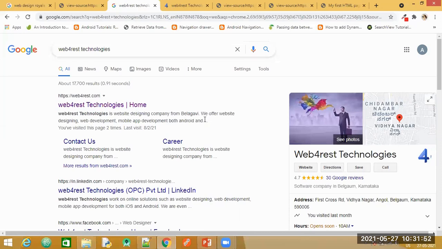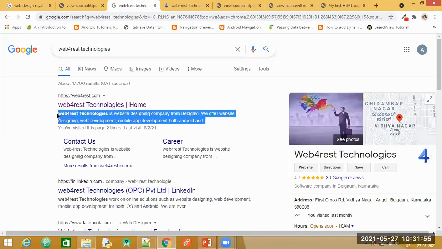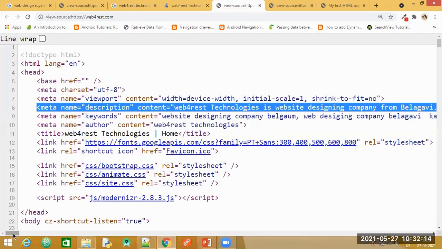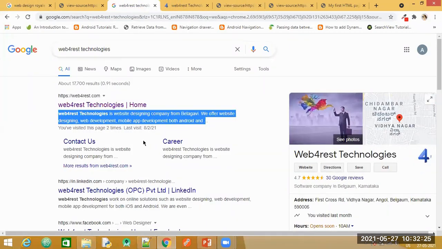Now see the description here, what is appearing on the search web page, I mean. It is the same description that has been specified here. Read it and compare it there. So see here, it is the same thing that is provided in the description. So if you are going to specify this meta tag, make sure that it is relevant to your web page, because it is going to appear here in the search engine when I type for a particular website and press enter. So this is the description that is provided for this particular web page.